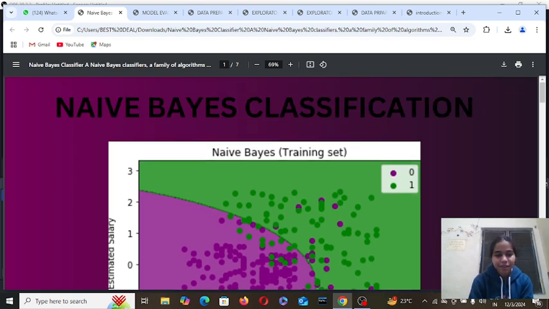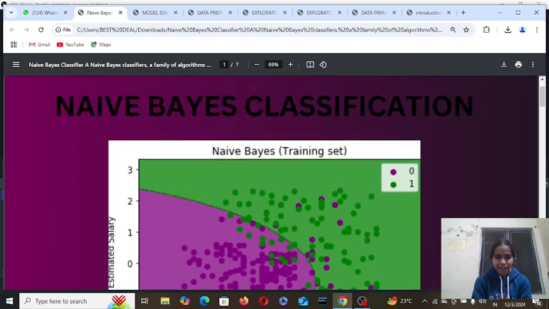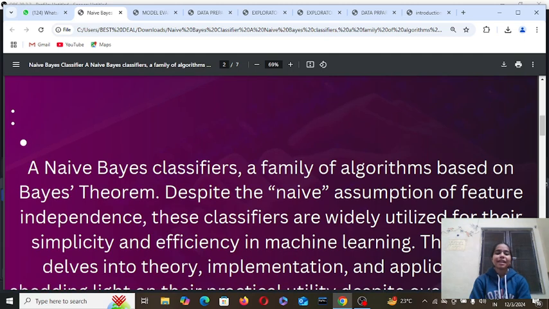In this series we learn about naive Bayes classification. What is naive Bayes classification? A family of algorithms based on Bayes' theorem, despite the naive assumption of feature independence. These classifiers are widely utilized for their simplicity and efficiency in machine learning.